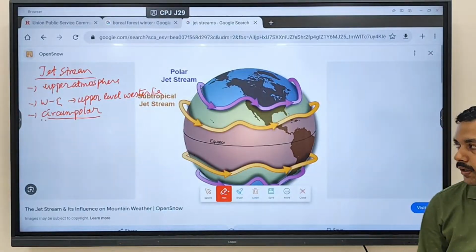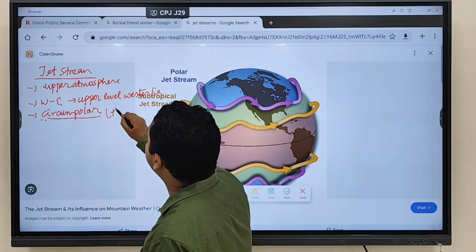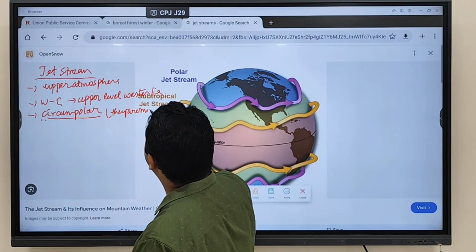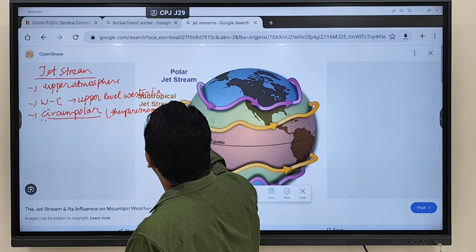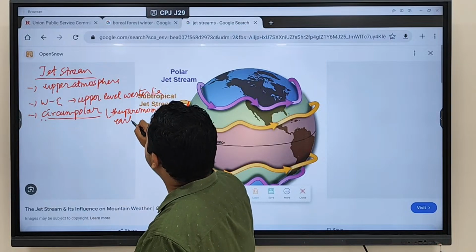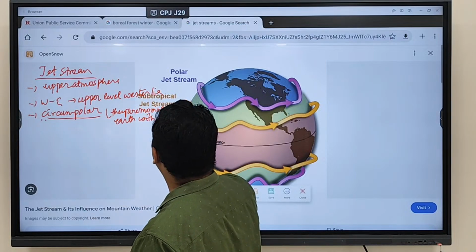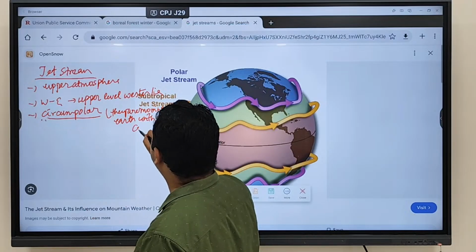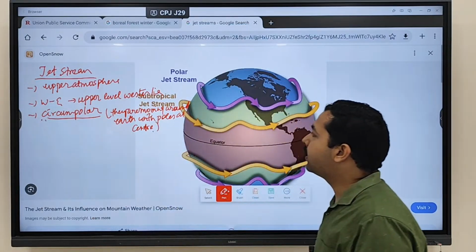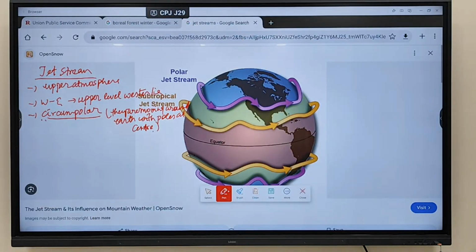Circumpolar in nature. Clear? Circumpolar means they are moving around the Earth with the poles at the center. They are moving around the Earth with the poles at the center. So they are circumpolar in nature. Any doubt regarding this? So they are blowing in the upper atmosphere, they are upper level westerlies, they are circumpolar in nature, moving around with the poles at the center.